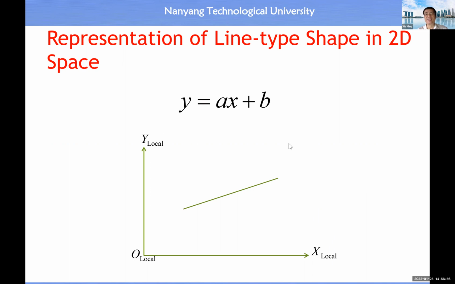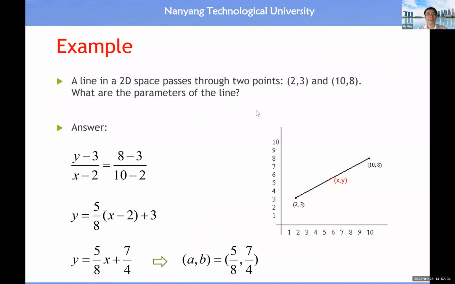In this case, I guess every one of you knows now what the equation of a straight line is. Okay, so y equals ax plus b. That's it. Here is an example for you to practice with this equation. For example, this line passes through coordinates (2, 3) and (10, 8). Then what should be the equation of this line with respect to the local coordinate system?